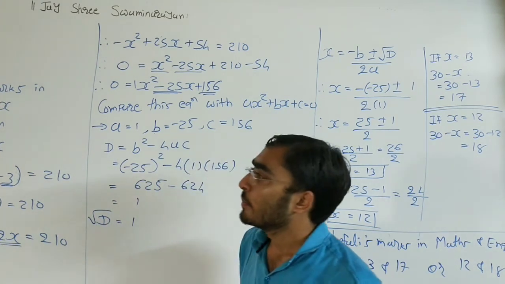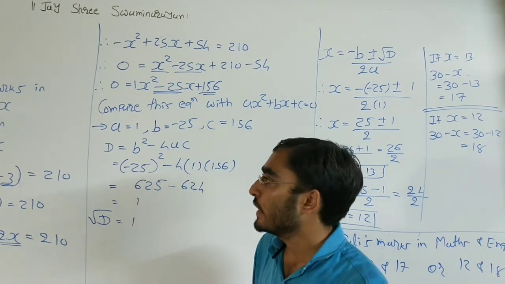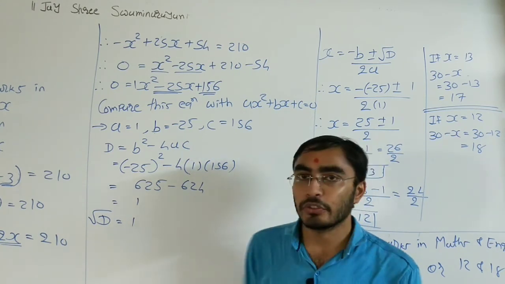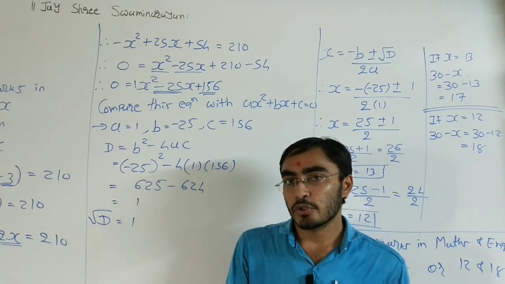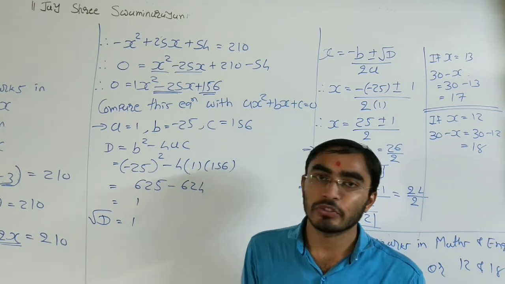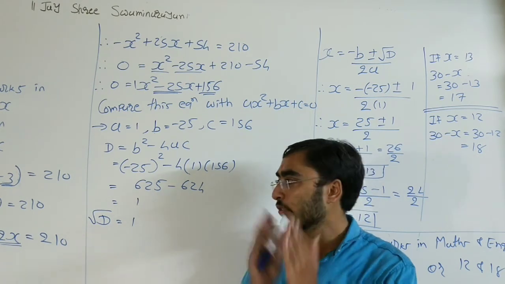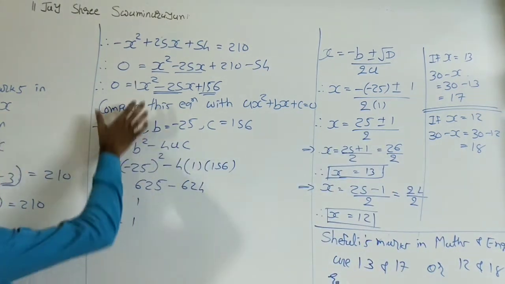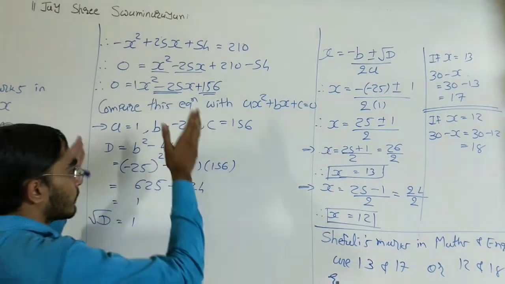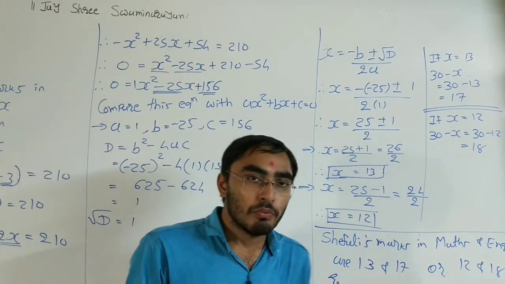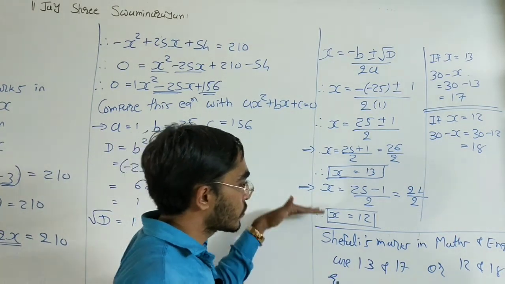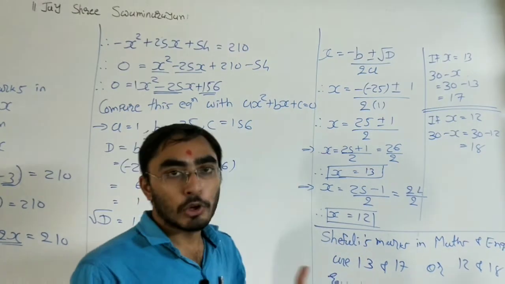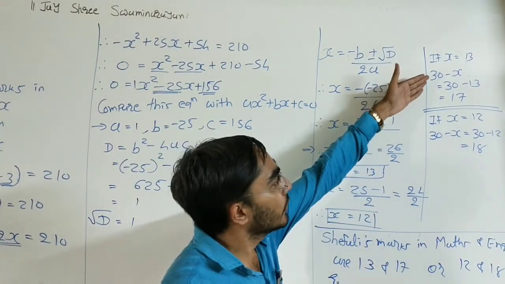So first of all we need to assume the marks in maths, otherwise English, as x. From that you get the marks of the other subject, which is 30 minus x. Then add 2 marks in maths and subtract 3 marks in English, and the product of those marks is 210. From that we find one equation and solve it by the quadratic formula. We get two answers here, x is equal to 13 and 12. Both answers are possible, so we need to take both possibilities.